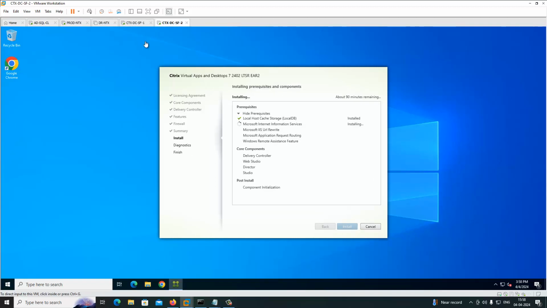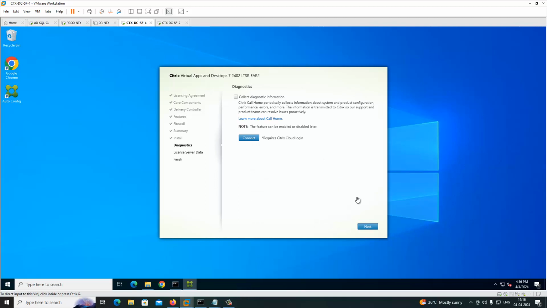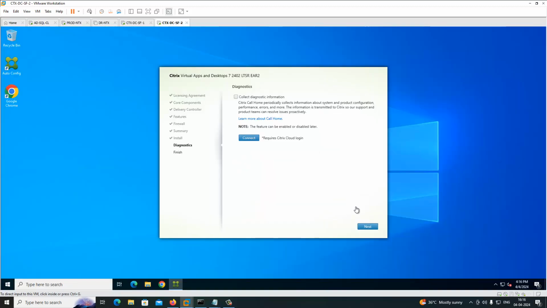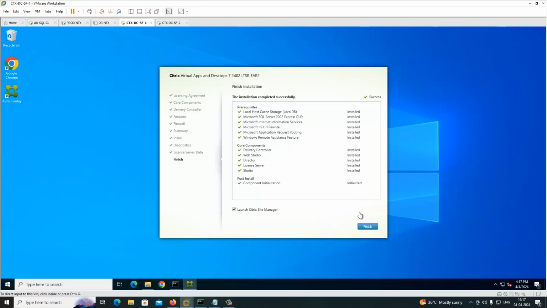After that we'll configure the site, and then we'll configure StoreFront as well. Installation has been completed on both servers. Click next. Just select none of the above. Click finish.